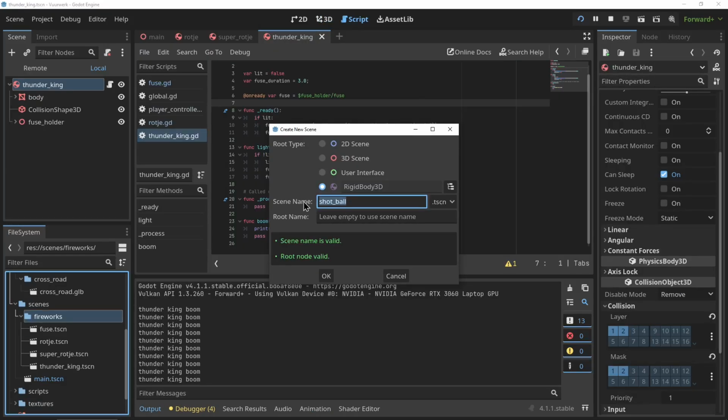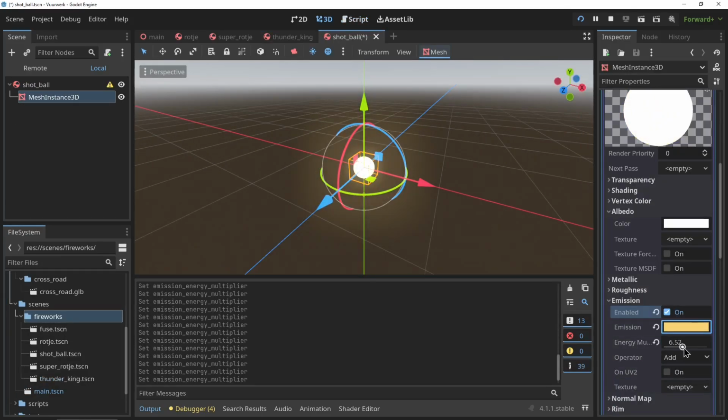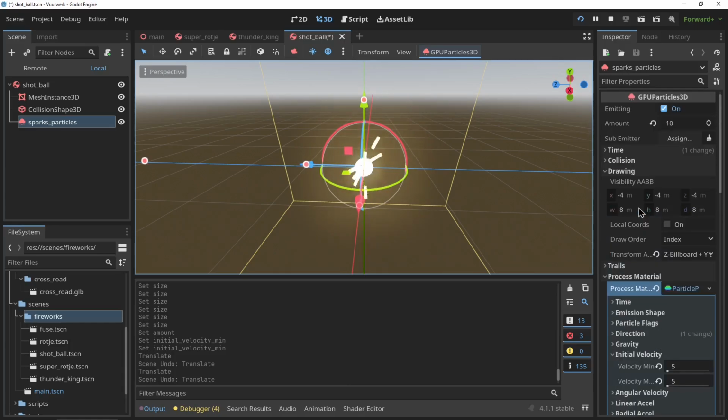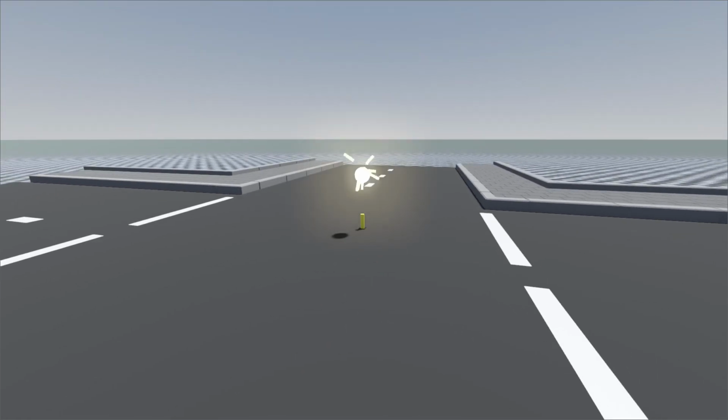So I'll create another new scene and just make this little cylinder that glows and has a sparkly particle effect. Then I'll write up a script. Basically when the fuse goes all the way down, it's gonna spawn this ball on top and add a little bit of momentum to it so it shoots out.